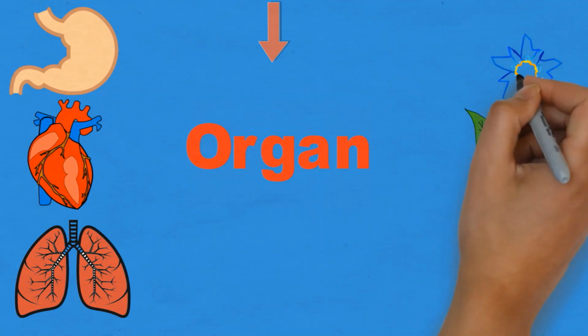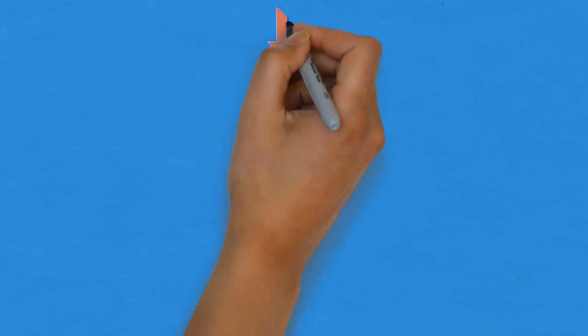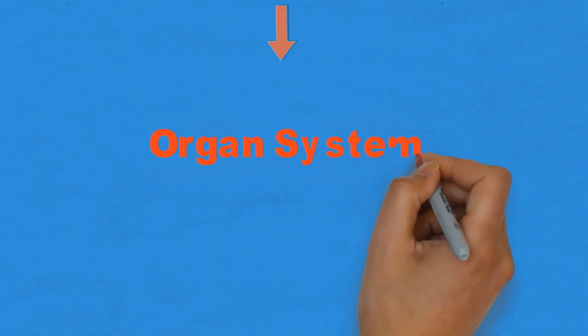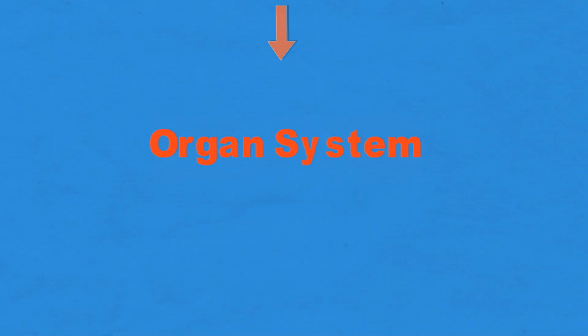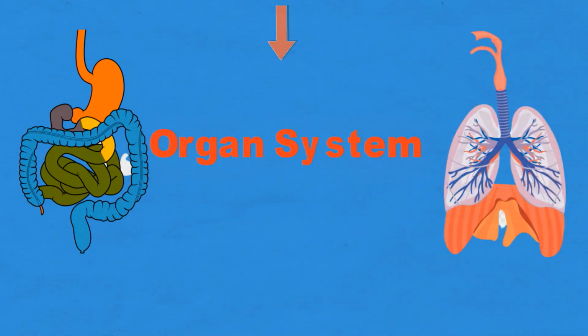And the next is the flowers. These are basically the reproductive organs of the plant. These organs are part of different organ systems where they work together as a biological system to perform one or more functions. Some examples of organ systems include the digestive system, in which different organs such as stomach, pancreas, intestine, esophagus, etc. work together to perform digestion. Another example is the respiratory system, where lungs, pharynx, trachea, bronchi, etc. work together to perform respiration.